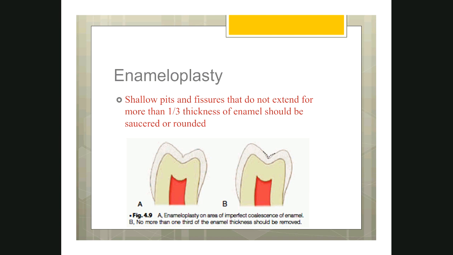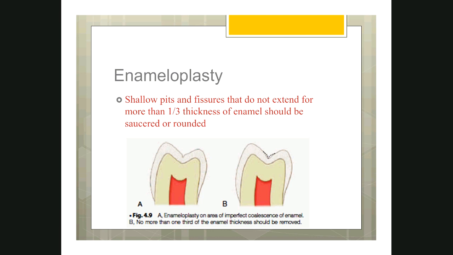So in this situation, you take a round burr, round finishing diamond, and make it wide and remove the pit and fissure. So that solves the problem. If there is no narrow crevice, then there is not going to be any plaque accumulation. So there is no future caries. This is the preventive method with minimum removal of enamel, avoiding dental caries in future.